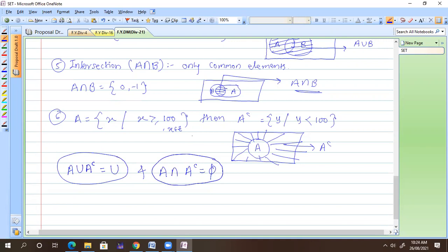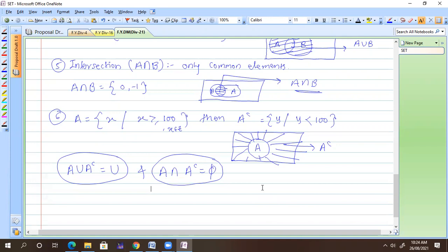How come phi? Very simple, because we are taking all the elements outside of A. Whatever A I have, I am not taking A, I am taking everything outside. So if I take the intersection of A and A complement, what remains? Nothing common. That's why it is fine. Okay, so suppose we have two sets in our class.